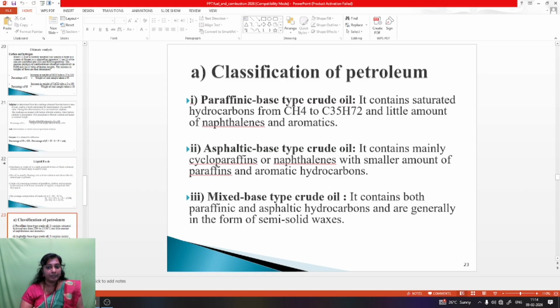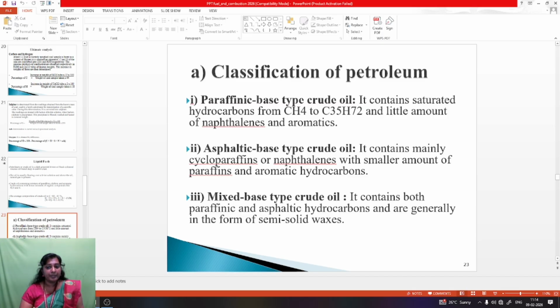Then classification of petroleum. First one, paraffinic base type crude oil. It contains saturated hydrocarbons from CH4 to C35H72 and a little amount of naphthalene and aromatics. Saturated hydrocarbons means the hydrocarbons do not undergo any type of reaction. It is saturated. The carbon and hydrogen content present in the substance is what we call saturated hydrocarbons.